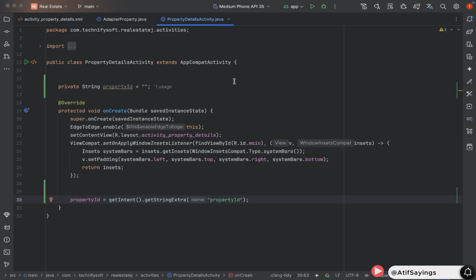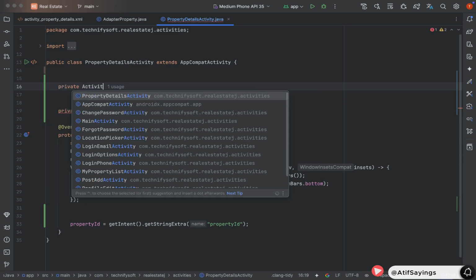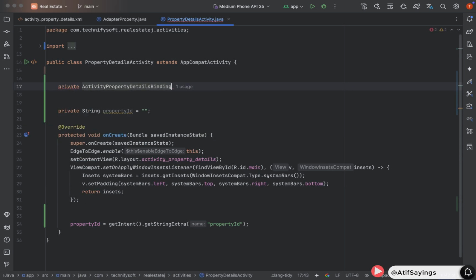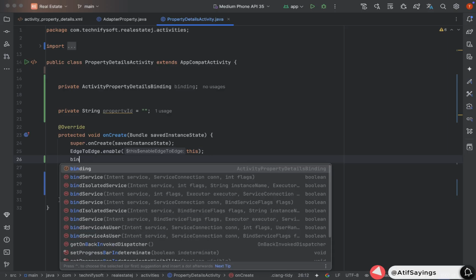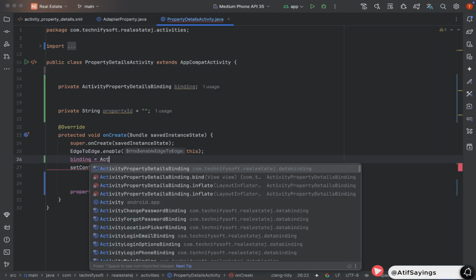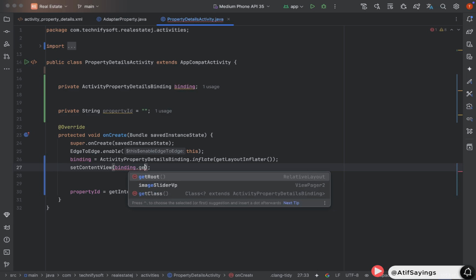Now we need to bind the layout file of this activity with this activity class using the view binding. Private ActivityPropertyDetailsBinding. Name it as binding. We will initialize it in onCreate function before setContentView. Binding equal to ActivityPropertyDetailsBinding.inflate. Pass getLayoutInflater as parameter. And in setContentView, remove R.layout. Instead, we will pass binding.getRoot.